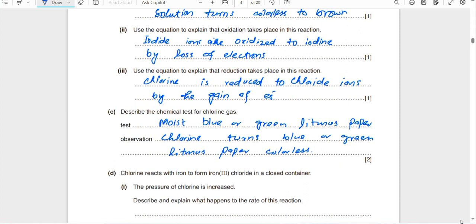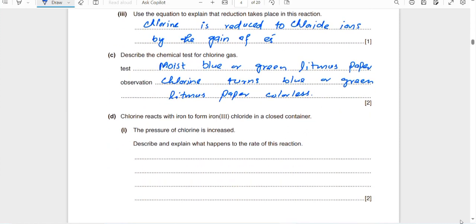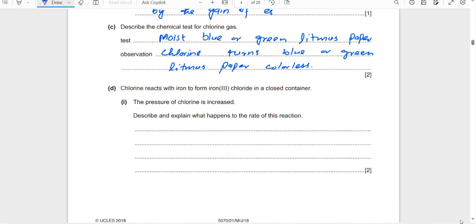That's why bleach is only used for white colors. In the same way, when you dip petals in chlorine solution or bleaching solution, they become colorless. Chlorine bleaches blue and green litmus paper, which means it turns them colorless.